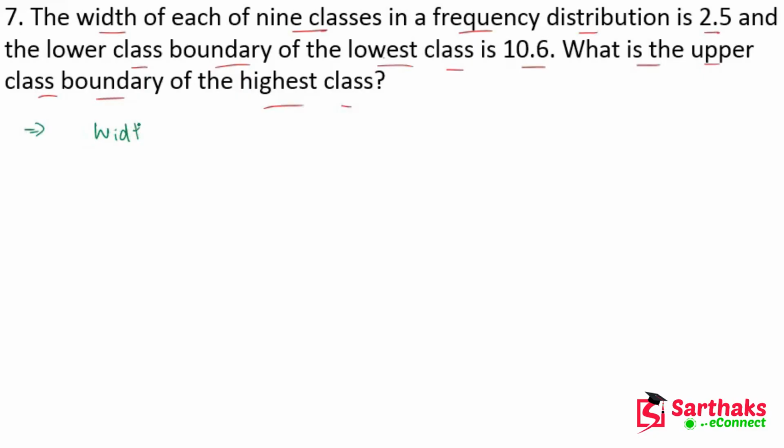So the width of each of the 9 classes is equal to 2.5.